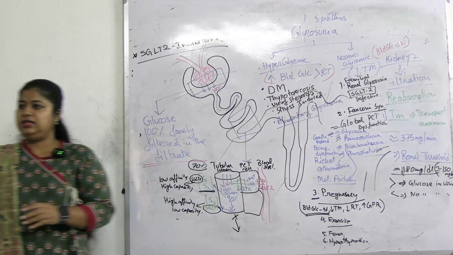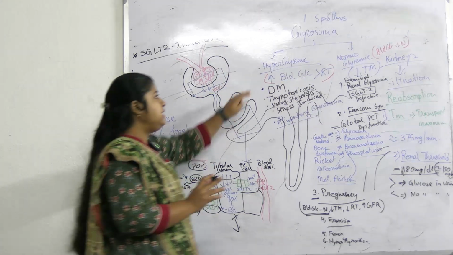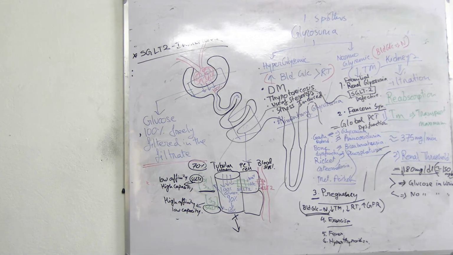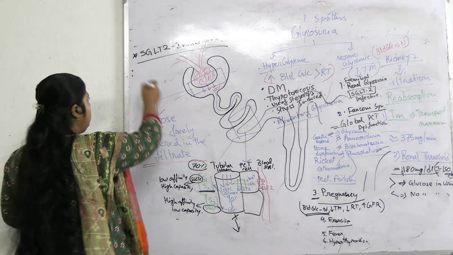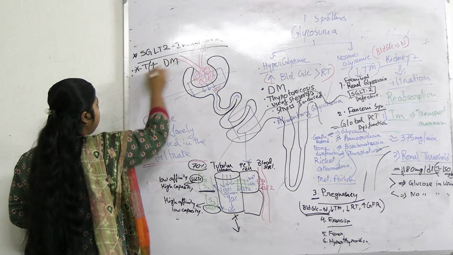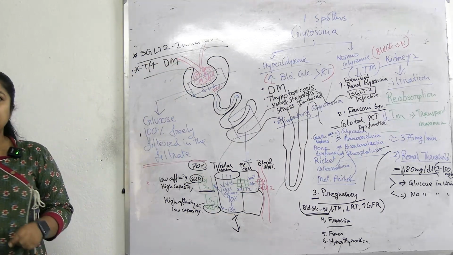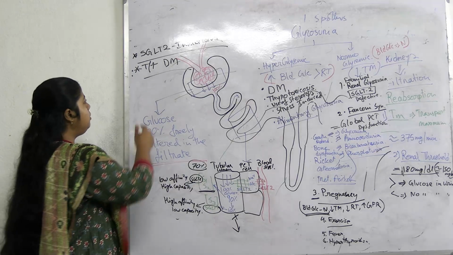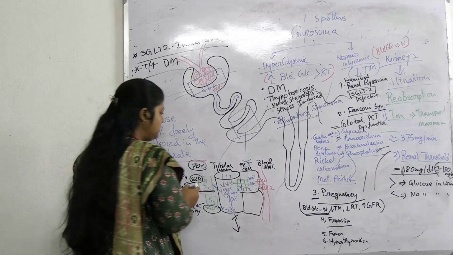This is a separate condition. It is kind of man-made glycosuria, or forced glycosuria. It is for treatment purpose. In case of treatment of diabetes mellitus, where the blood glucose level is already high, our goal is to manage the blood glucose level. So to keep it normal, SGLT2 inhibitors are used.